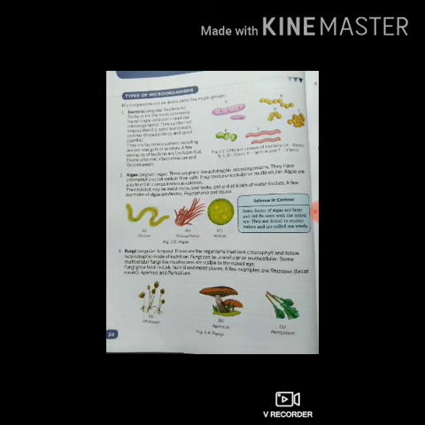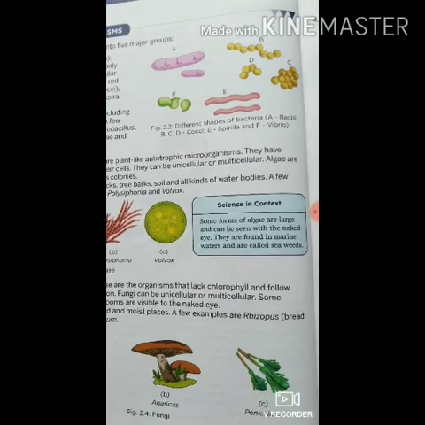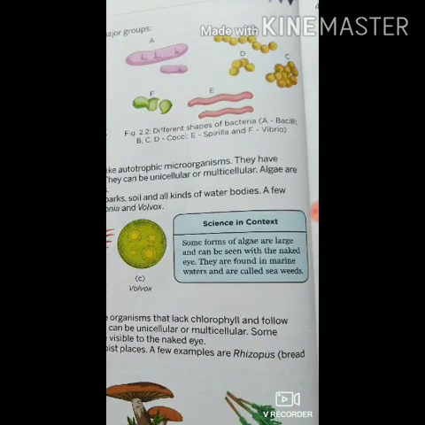Here in the picture, different shapes of bacteria are given along with their names. Rod shaped bacteria are called bacilli, spherical are called cocci, comma shaped are called vibrio, and spiral bacteria are called spirilla. They are found everywhere, including oceans and guts of animals.